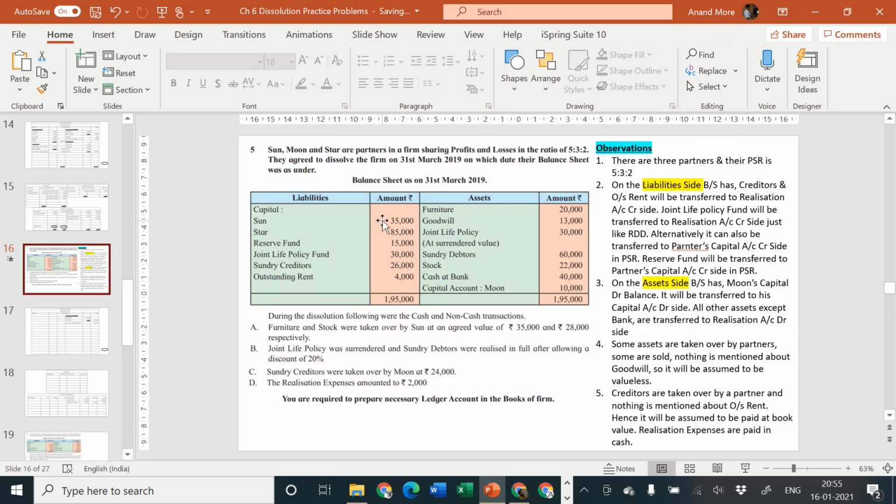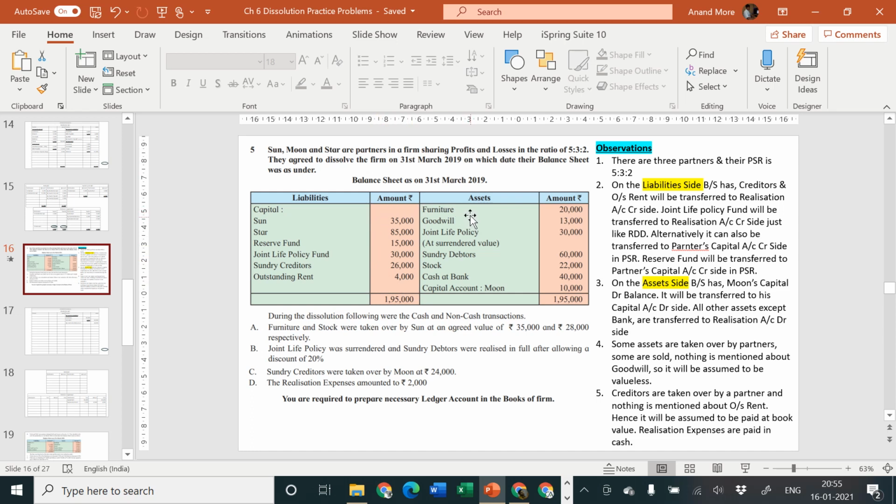So I think we have transferred now the entire liability side of the balance sheet. 35 and 85 has gone to partners capital account credit side. Reserve fund has gone to all the three partners in their PSR. Joint life policy fund has gone to realization account credit side outer column, and sundry creditors and outstanding rent have gone to realization account credit side inner column, and thereafter to the outer column. So liability side is posted. Let us consider asset side.